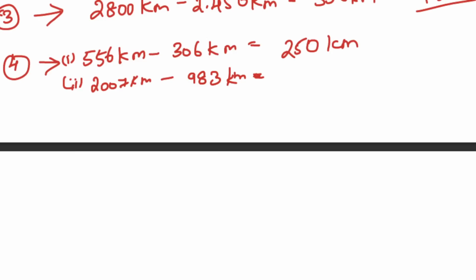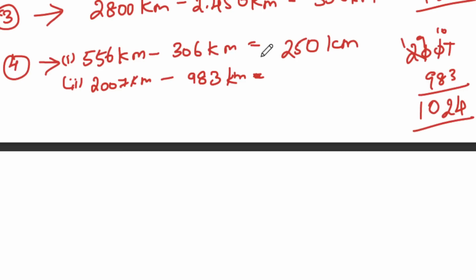So you have to subtract now. We have 2007 and 983. 7 minus 3 is 4, and 0 cannot be subtracted, so we can borrow from 2. This becomes 1. This becomes 9. 10 minus 8 is 2. 9 minus 9 is 0.